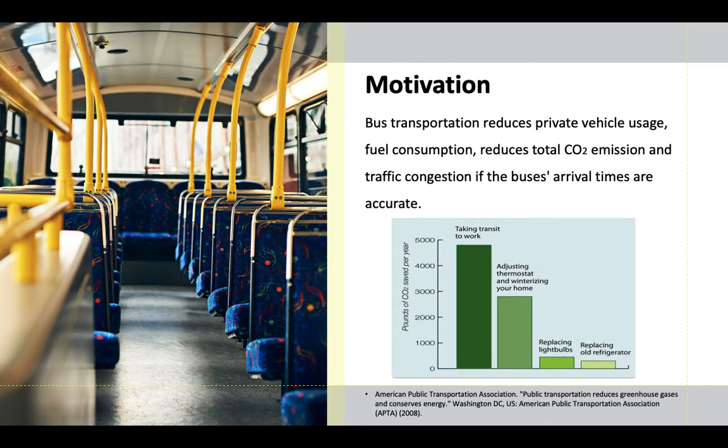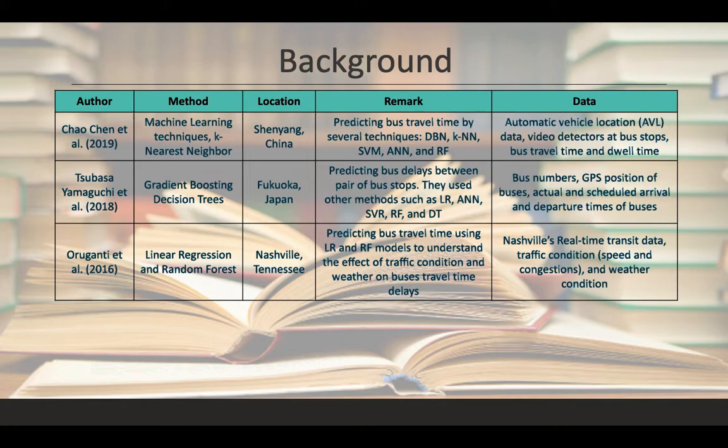The motivation to focus on this problem is reducing vehicle usage, fuel consumption, CO2 emission, and reducing urban traffic congestion. It's obvious how using public transportation could save a large amount of CO2 emitted into the air. Numerous prediction methods of buses' travel time have been established in the last decade. Here we mention just some of them.